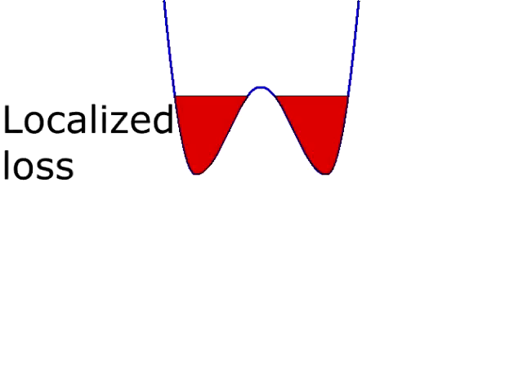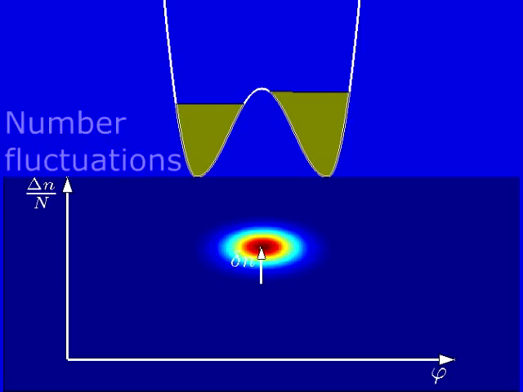What happens when atoms are lost from the trap? In a non-interacting system, each atom that is lost from one trap is also lost from the other trap equally. But in the case of interactions, the loss of atoms from the traps creates number fluctuations.